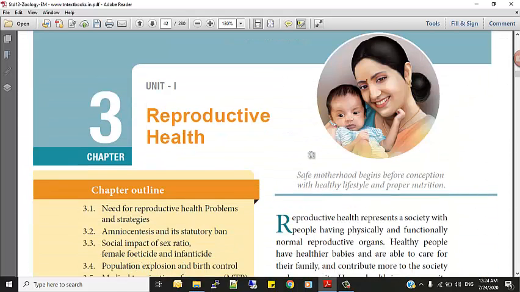Next class is reproductive health. Unit 1, the last chapter of Unit 1, is reproductive health. Okay, we will cover it in the next class.